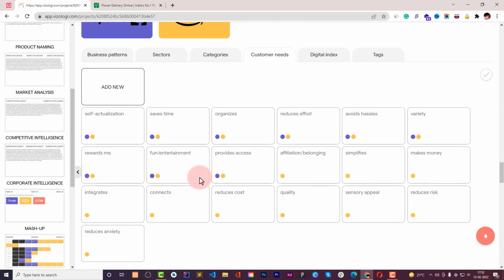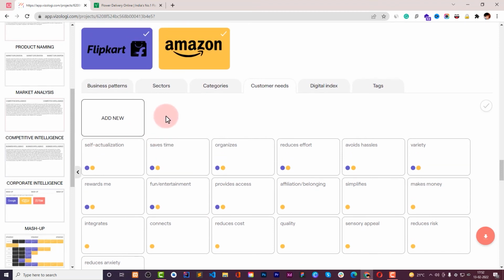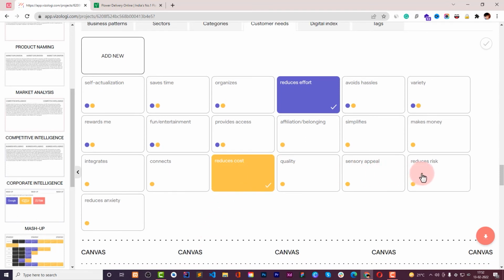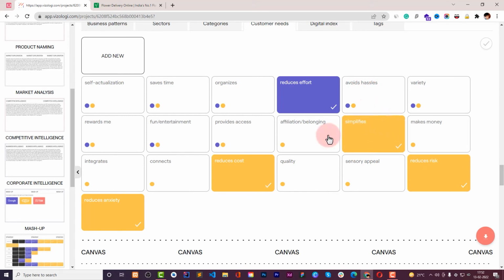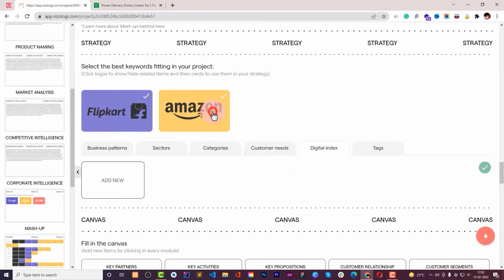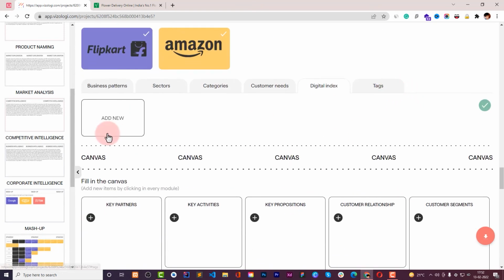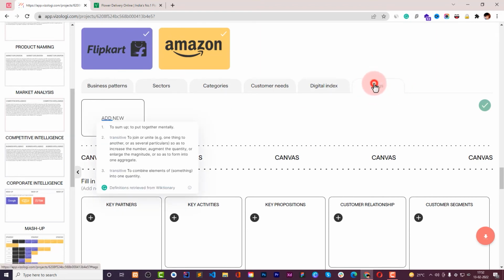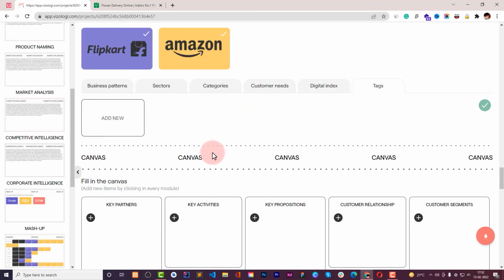The customer needs. So customer needs, we can say reduces effort, reduces cost, reduces risk, reduces anxiety, simplifies. Okay, that's enough for customer needs. Digital index, we can add new. Okay, in tags we can also add new, we don't find from here.